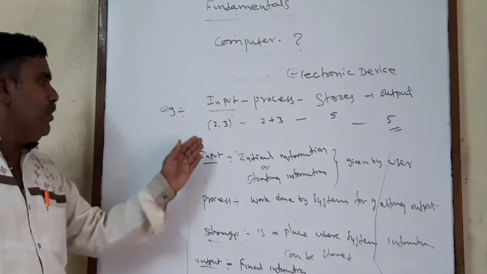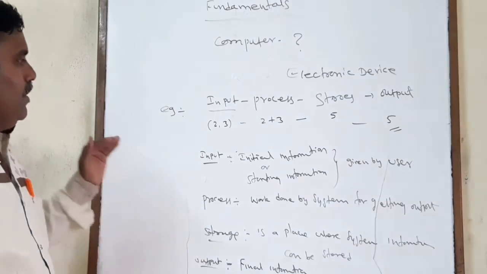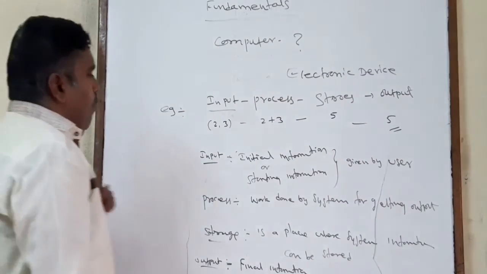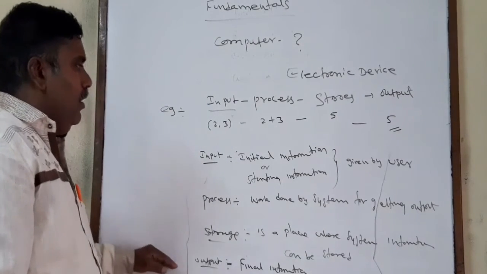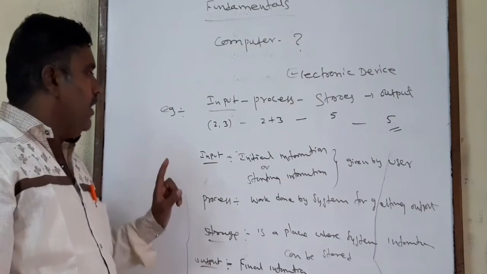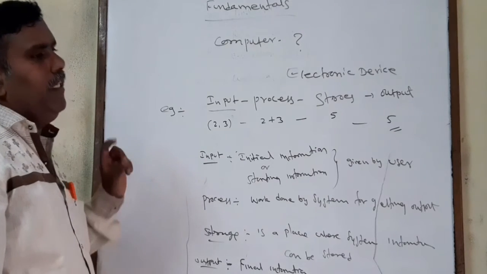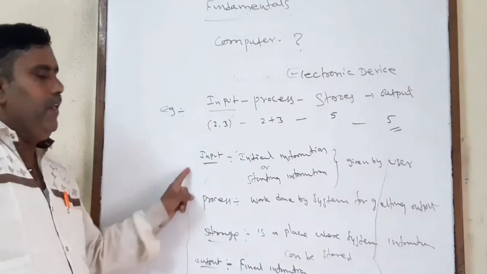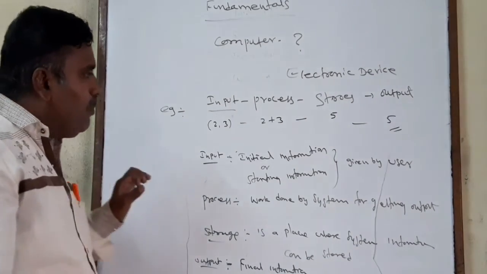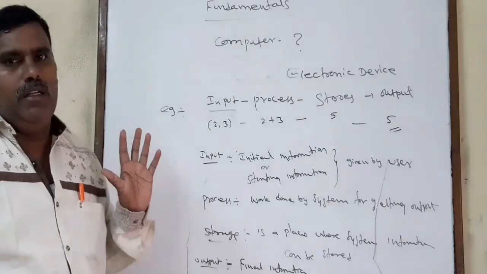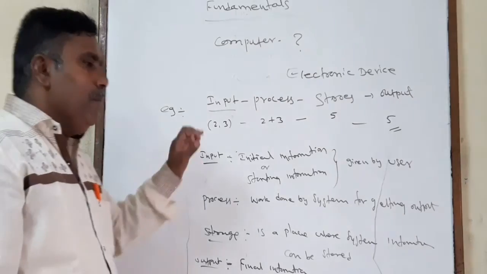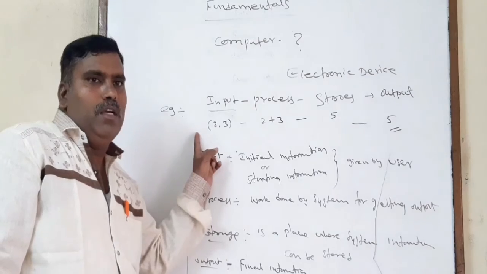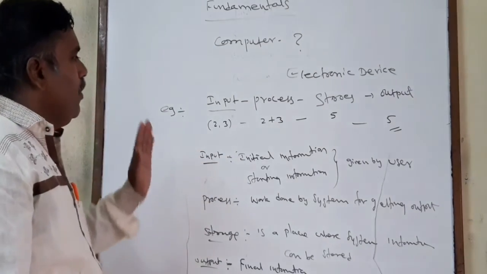Okay, so this is about your computer, including input, process, and storage. Now, what is input you know, and what is output you know. Input is initial information and output is final information. What is the difference between input and output? Initial and final is one difference. There is one more difference: input is always irrelevant information. It is not formatted information. There is no sufficient or particular meaning for input.